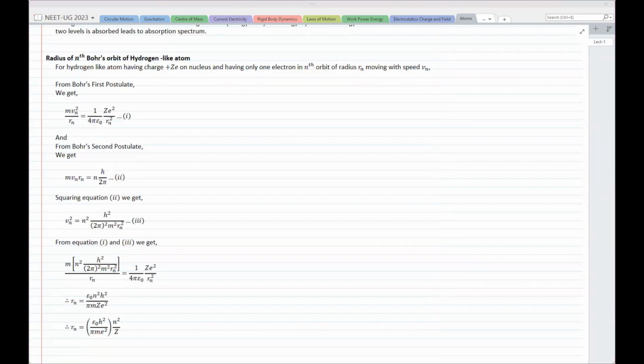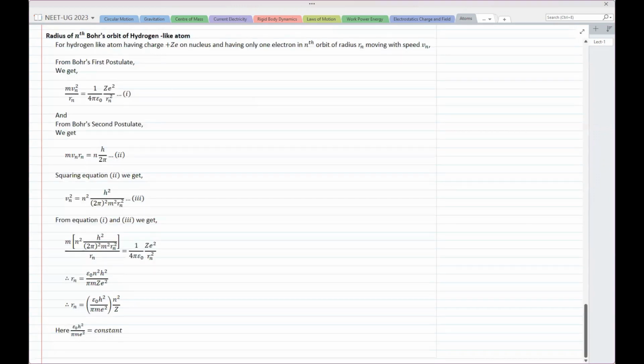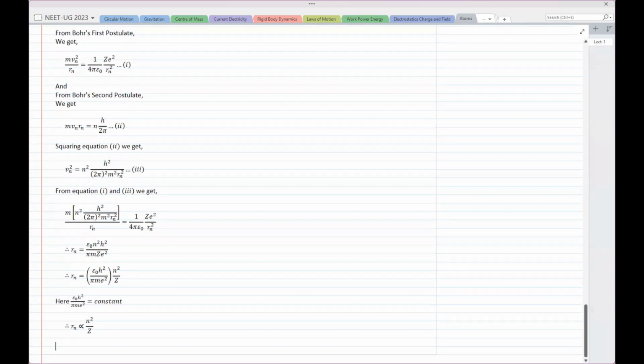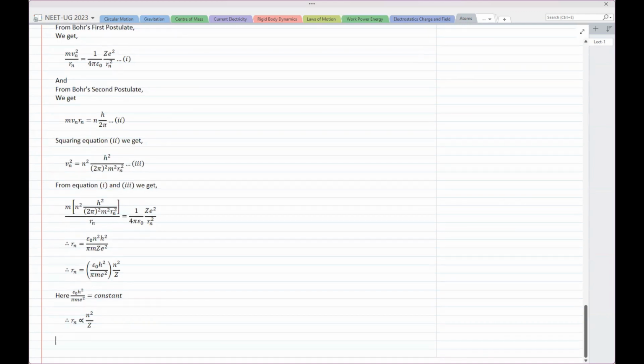Now, the value put in the bracket is constant, because epsilon naught is constant, h is constant, pi is constant, m is constant, and e is also constant. Hence, you can say the radius of the nth orbit is directly proportional to n square upon Z. Now remember, here I am considering hydrogen-like atoms, so this is not true for real atoms.